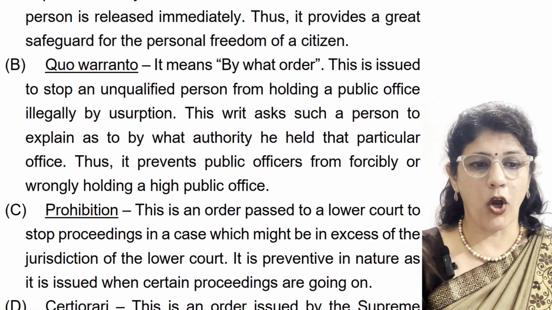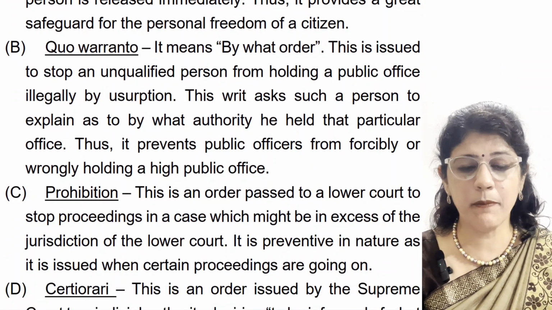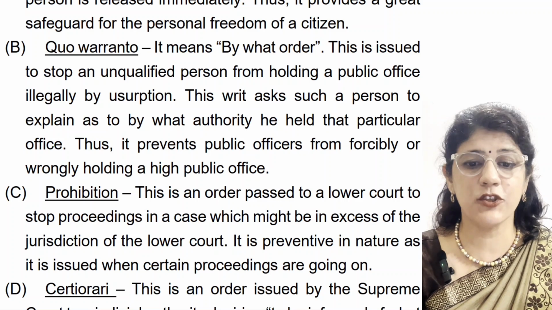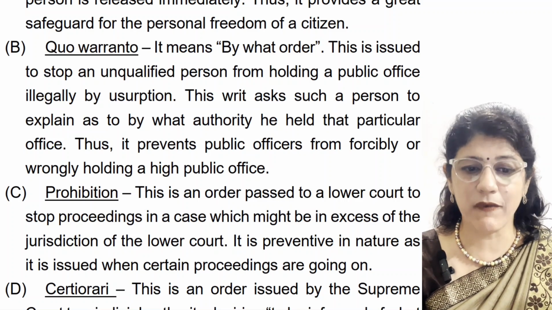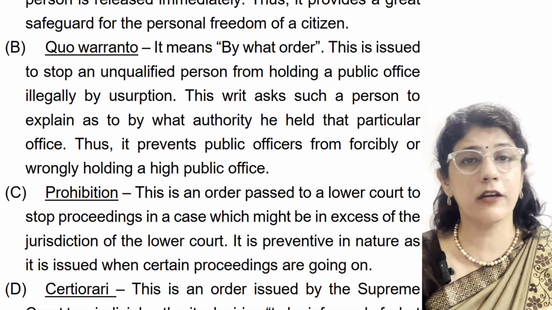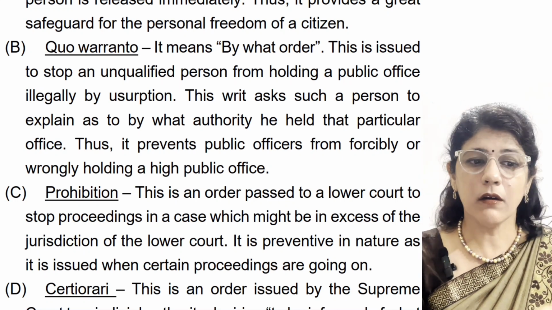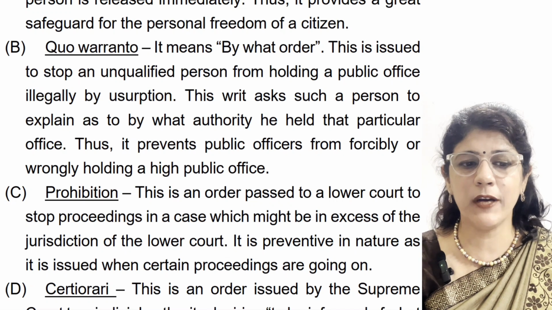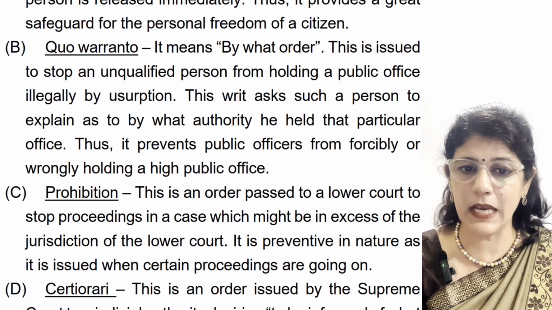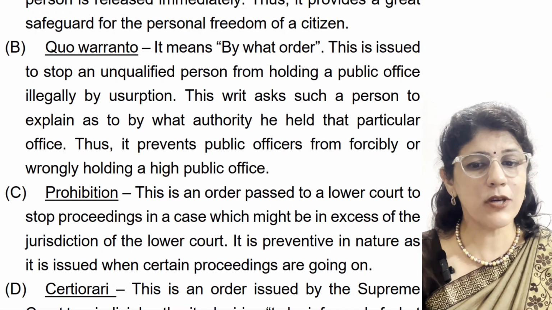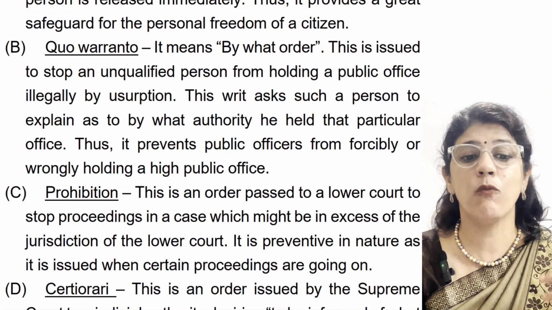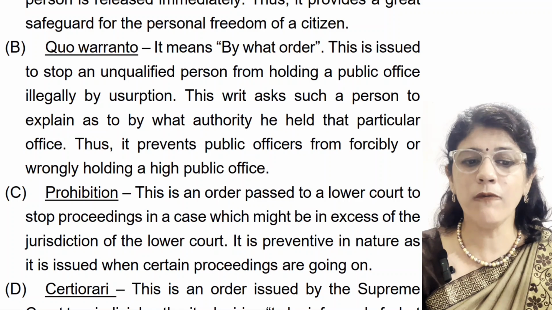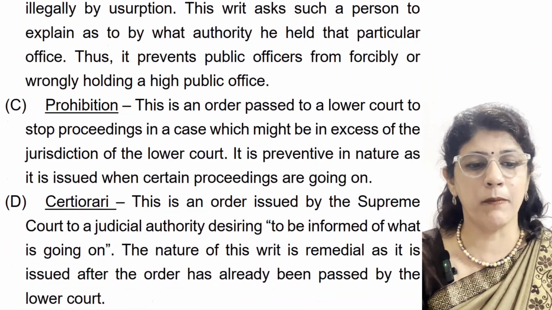Second writ is prohibition. This is an order passed to a lower court to stop proceedings in a case which might be in excess of the jurisdiction of the lower court. It is preventive in nature as it is issued when certain proceedings are going on. Third is quo warranto. It means by what order. This is issued to stop an unqualified person from holding a public office illegally by usurpation. This writ asks such a person to explain as to by what authority he held that particular office. Thus, it prevents public officers from forcibly or wrongly holding a high public office.